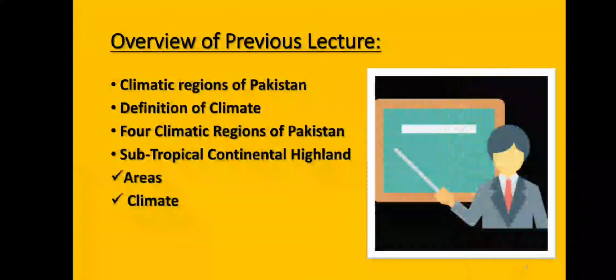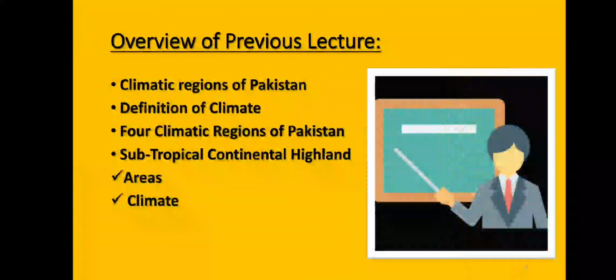Climate is the long-term study of the weather conditions of any country or area, and this long-term study includes temperature, air pressure, rain and humidity. Then we discussed the climatic regions of Pakistan. Pakistan is divided into 4 climatic regions: subtropical continental highland, subtropical continental plateau, subtropical continental lowland and tropical coastland.